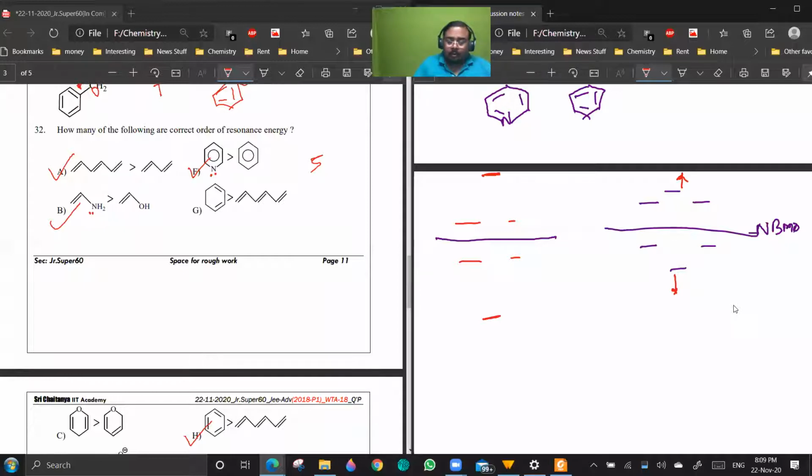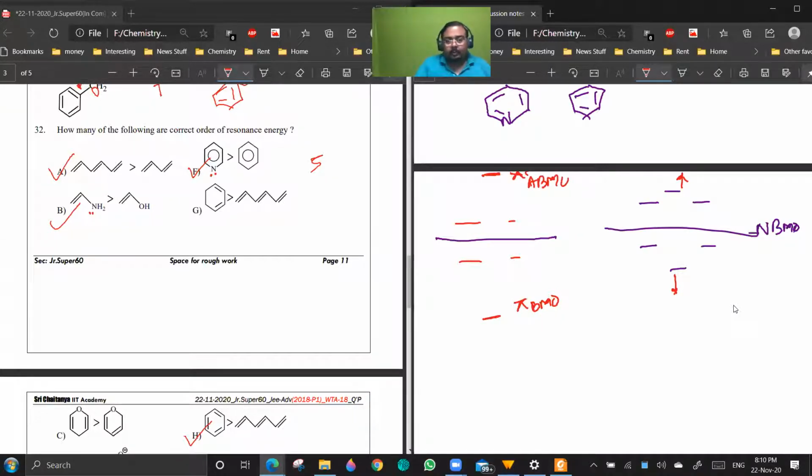If you substitute a carbon by nitrogen or any other electronegative atom, then the energy of the pi bonding molecular orbital will further decrease, and the energy of the pi star anti-bonding molecular orbital will proportionally increase.